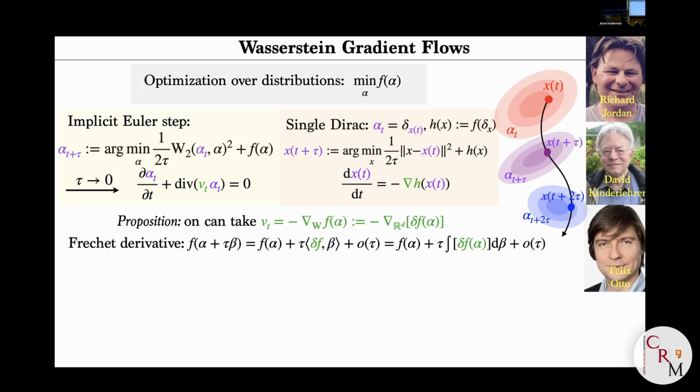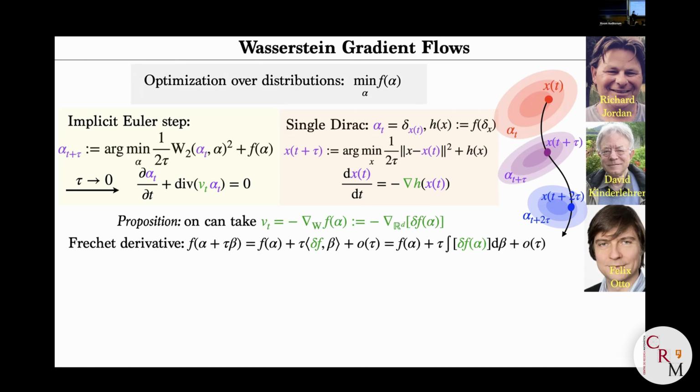So I'm sorry, the formula looks a bit complicated, but I want to parse it for you because I think it's very important. So this is the definition of the Wasserstein gradient. So vector field V would be minus the Wasserstein gradient of F. How do you compute it? In fact, you need to differentiate twice in some sense.